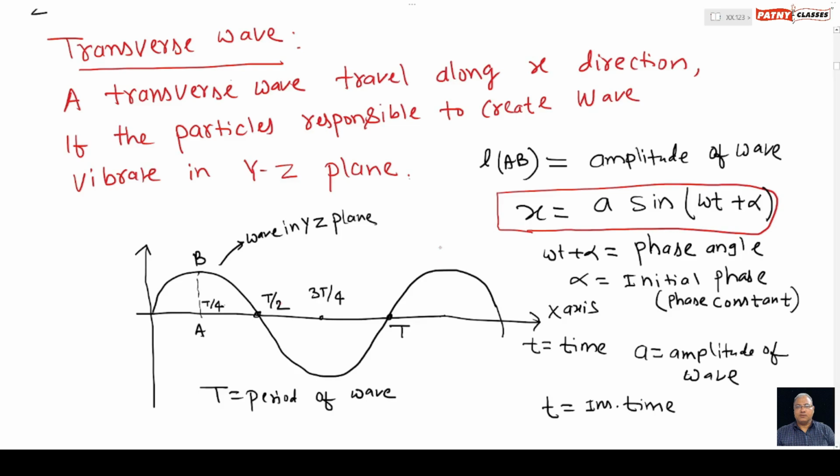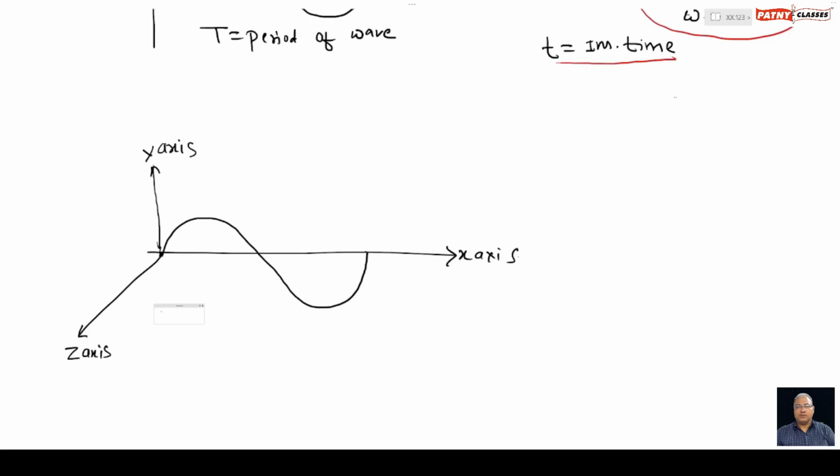In this equation, omega t plus alpha is called the phase angle, alpha is called the initial phase, also called the phase constant, t is the instantaneous time, and a is the amplitude of the wave.